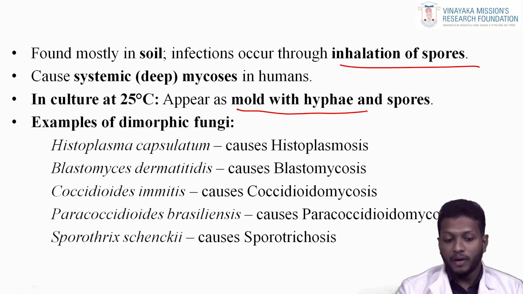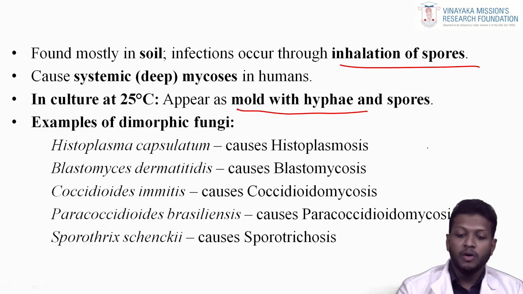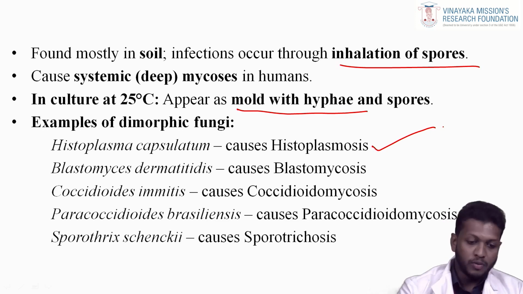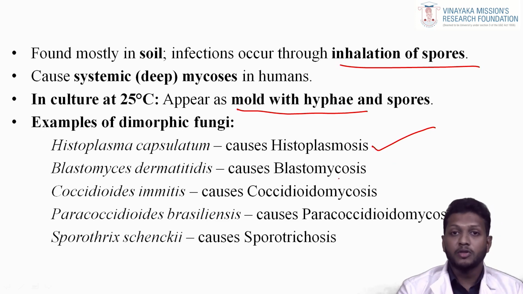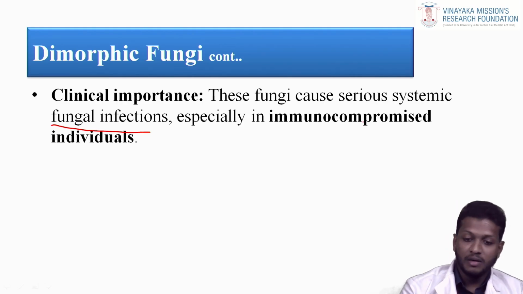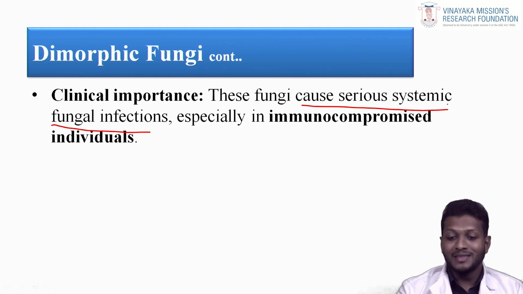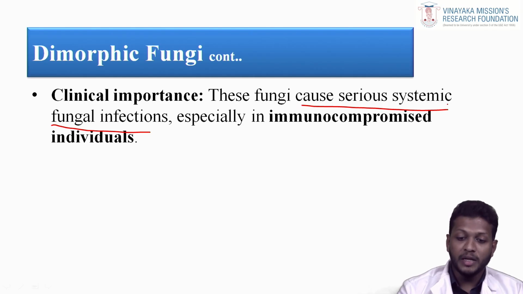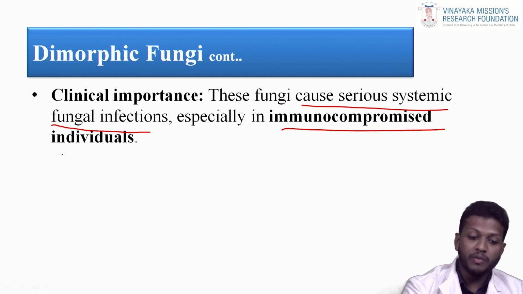Examples of dimorphic fungi: Histoplasma capsulatum causes histoplasmosis. Blastomyces dermatitidis causes blastomycosis. Coccidioides immitis causes coccidioidomycosis. Paracoccidioides brasiliensis causes paracoccidioidomycosis. Sporothrix schenckii causes sporotrichosis. These dimorphic fungi cause serious systemic fungal infections, especially in immunocompromised patients like HIV patients.